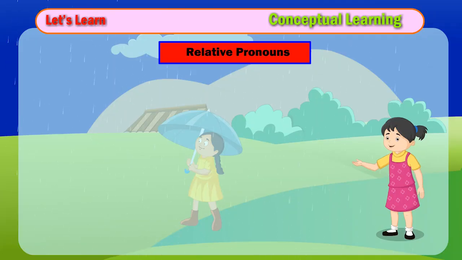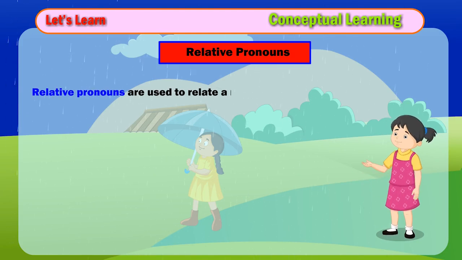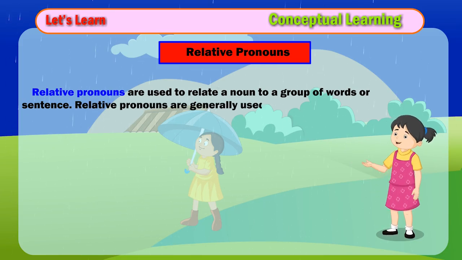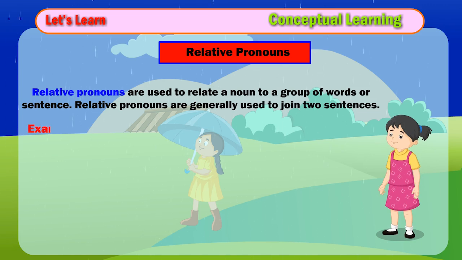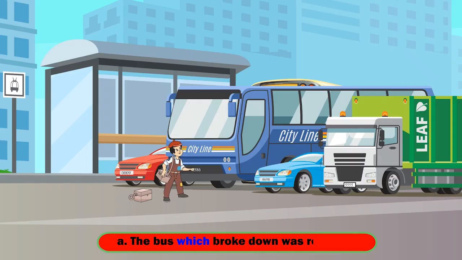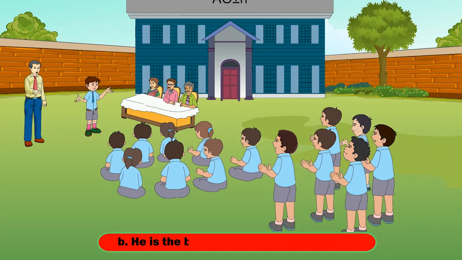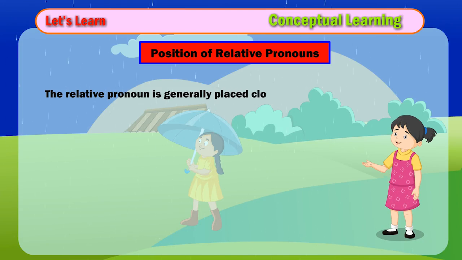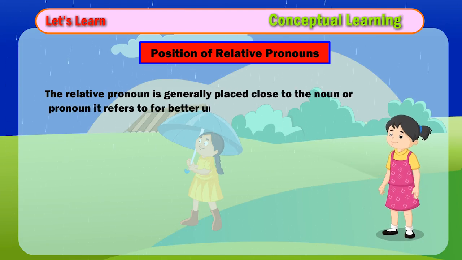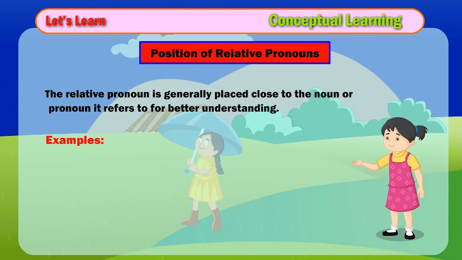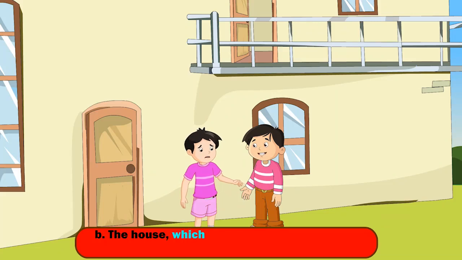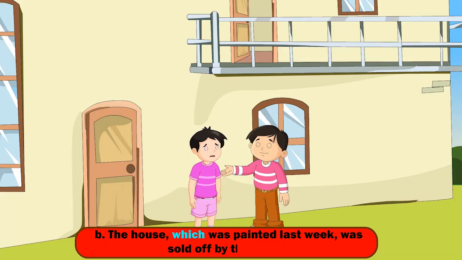Relative pronouns. Relative pronouns are used to relate a noun to a group of words or sentence. Relative pronouns are generally used to join two sentences. Examples: A. The bus which broke down was repaired. B. He is the boy who stood first in his class. Position of relative pronouns. The relative pronoun is generally placed close to the noun or pronoun it refers to for better understanding. Examples: A. Ravi, who helped me, has won the race. B. The house, which was painted last week, was sold off by the owner.